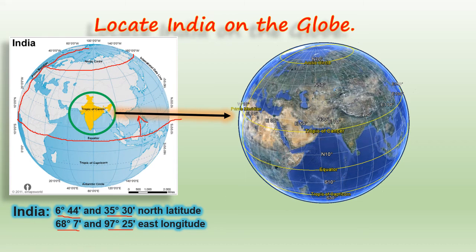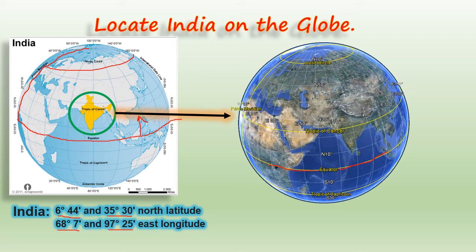Now children, come to latitude of India again. 6.44 north, we will see above equator. And this line is what, children? Equator. This yellow line where I am drawing red line, this is equator, which lies at 0 degree.